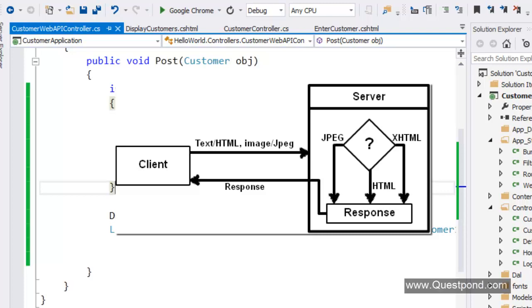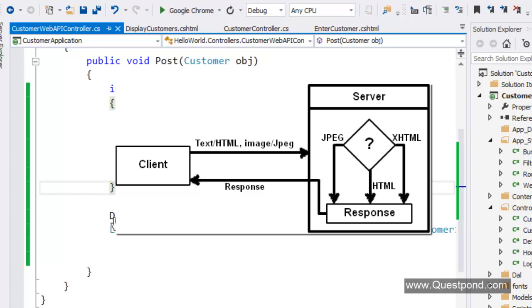The main type is text. The subtype which I support is HTML. And what the server does is, the server interprets these types, and depending on these types, it sends the output. So web API, which I'm calling server at this moment, interprets this content and says, okay, you support JSON, fine, I will send you JSON. Or you support image, I will send you image type. So this is termed as content negotiation. In other words, web API does content negotiation.